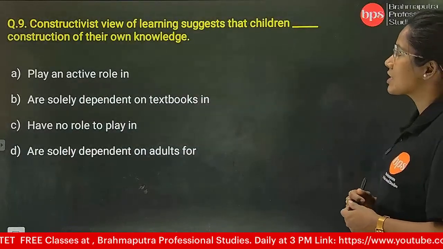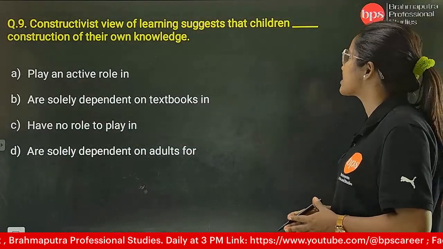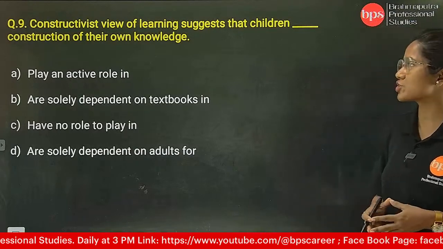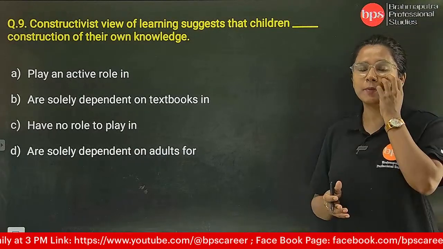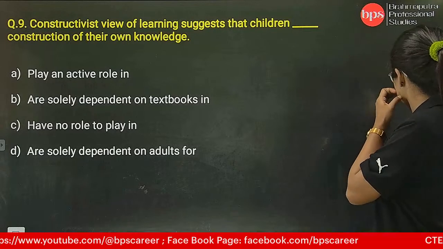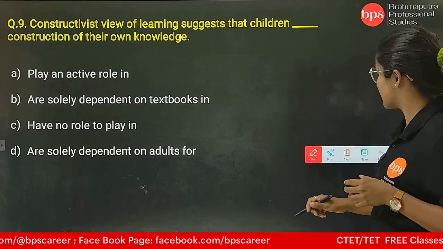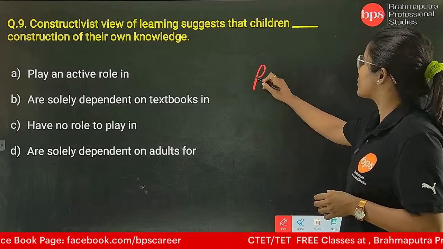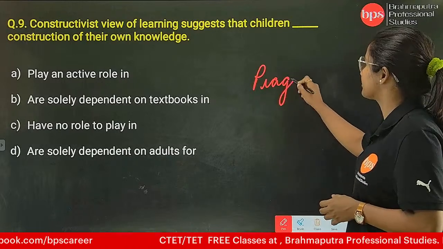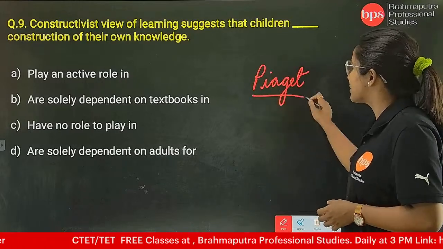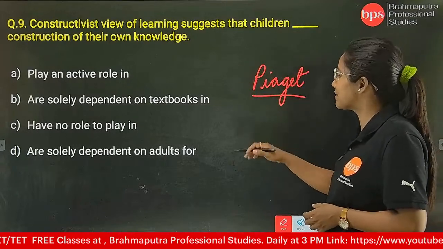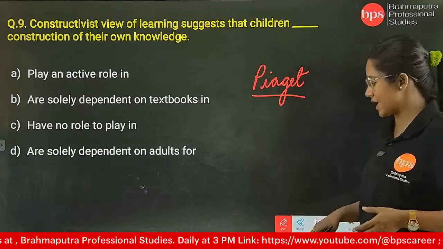Question number 9. Constructivist view of learning suggests that children's construction of their own knowledge. Now what is constructivist? Constructivist knowledge was given by Piaget. And this constructivist is something different from the traditional aspect, okay?